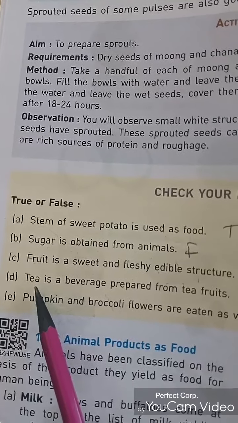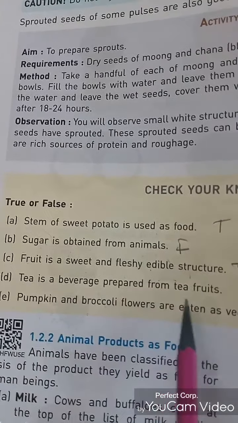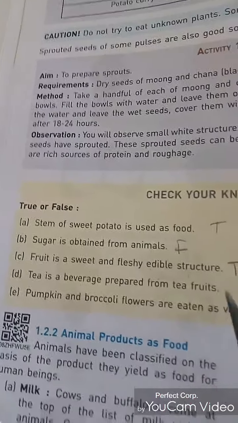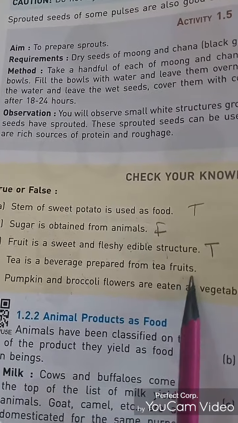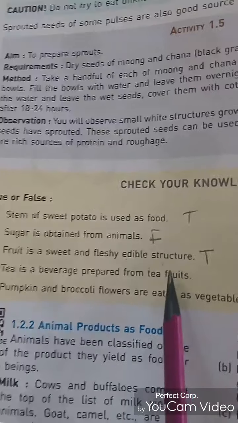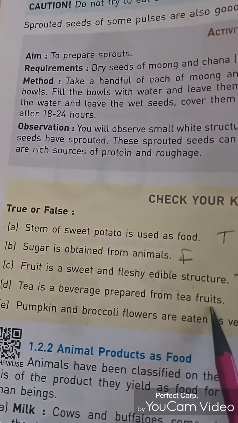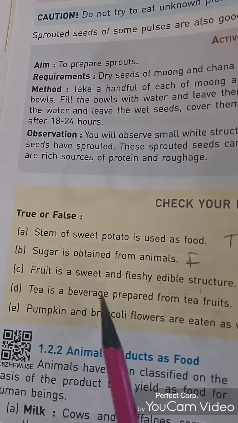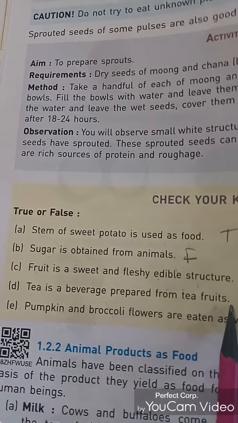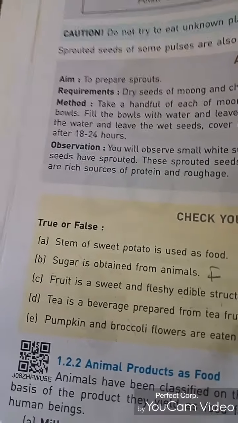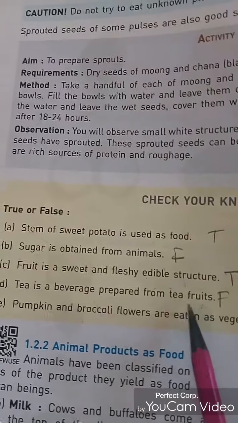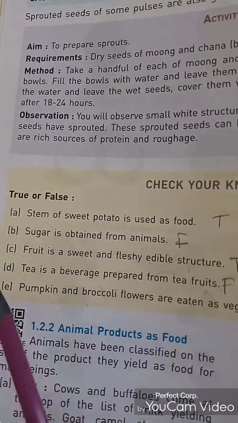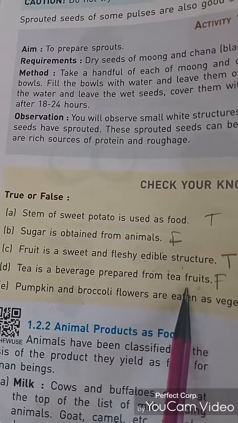See, here it is: tea is a beverage prepared from the tea fruits, right? So it is the statement here. So fruit is the incorrect word. It is the leaves, right? So tea we get from the tea leaves, so it is false. See, only for one word the full statement becomes wrong. Please don't make this kind of silly mistake when you write true or false.